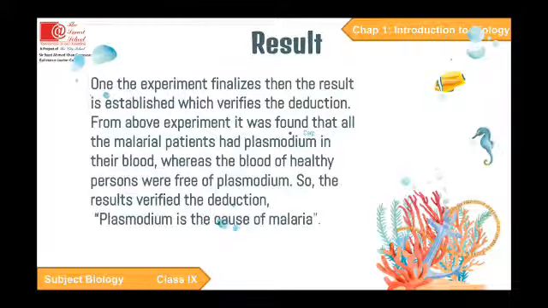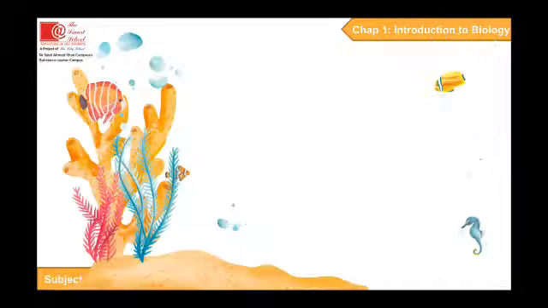Result. Once the experiment finalizes, then the result is established which verifies the deduction. From the above experiment, it was found that all malarial patients had plasmodium in their blood, whereas the blood of healthy persons was free of plasmodium. So the results verify the deduction. Plasmodium is the cause of malaria.